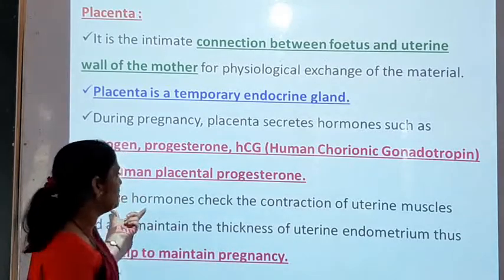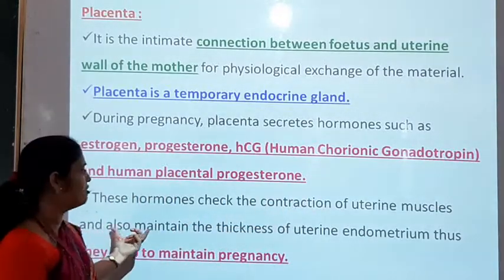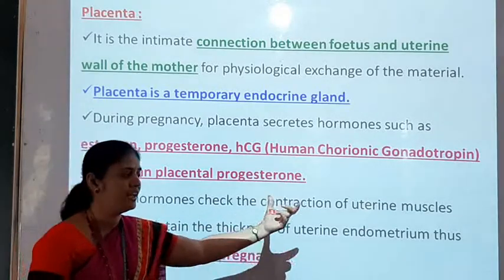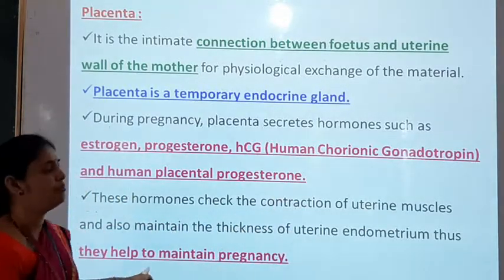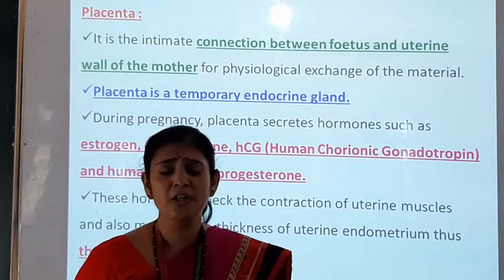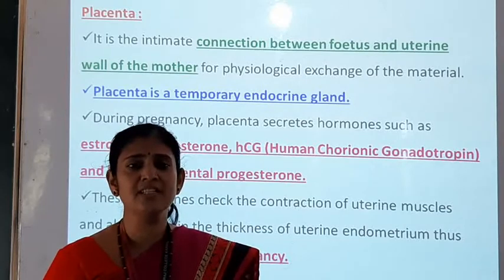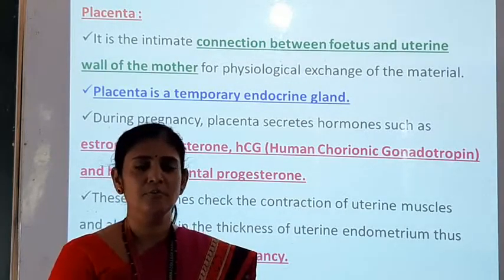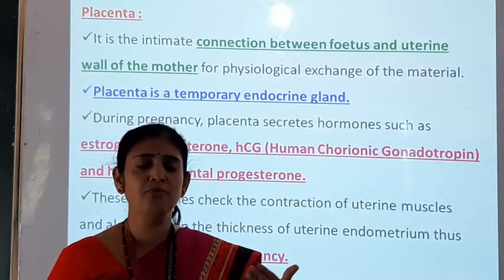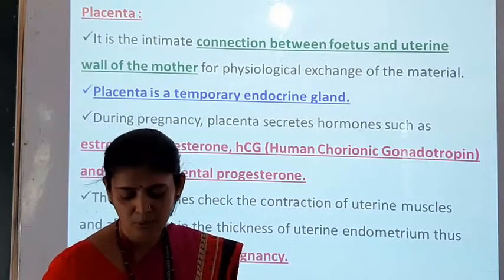So here these hormones check the contraction of uterine muscles and also maintain the thickness of the uterine endometrium. Thus they help in maintaining the pregnancy. So all these hormones are responsible for maintaining the pregnancy. When the placenta is well developed, the pregnancy is continued, and before placenta development a miscarriage can take place.